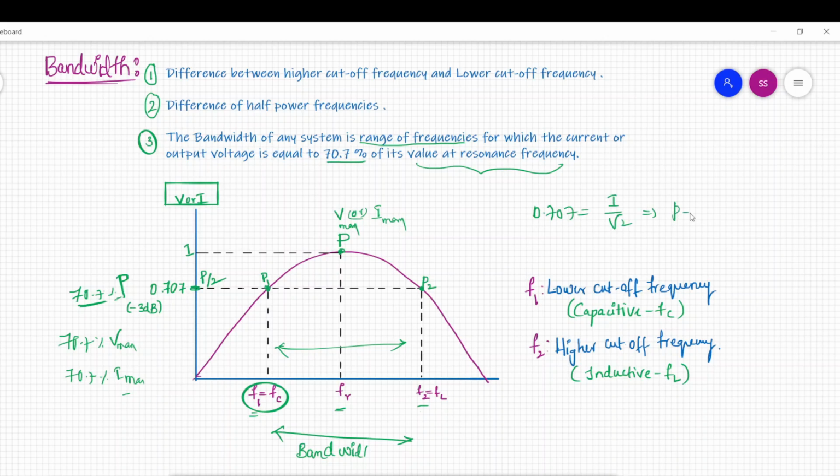Power is nothing but I square into R, right? That is nothing but I by root 2 whole square into R, which will be P by 2. That means at this frequency, current is I by root 2, but power is P by 2. So these are also called half power frequencies. That's why the bandwidth statement, the second statement, says difference of half power frequencies. So all three definitions are valid for bandwidth.